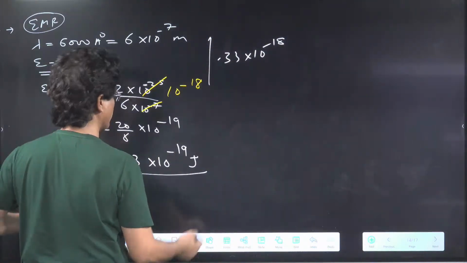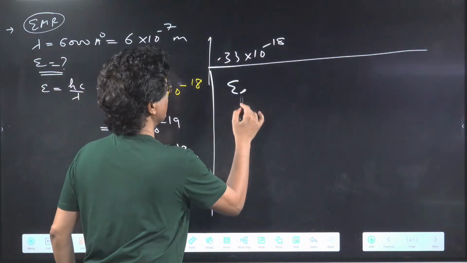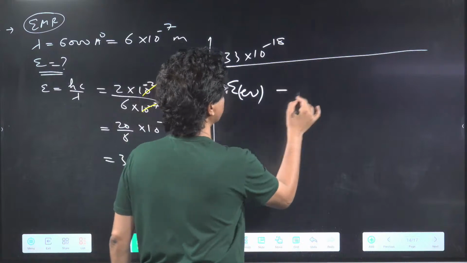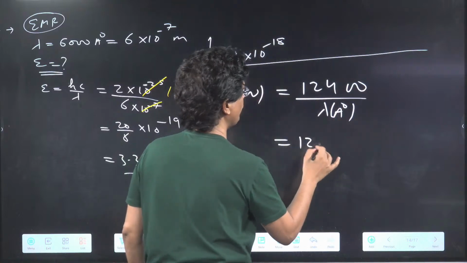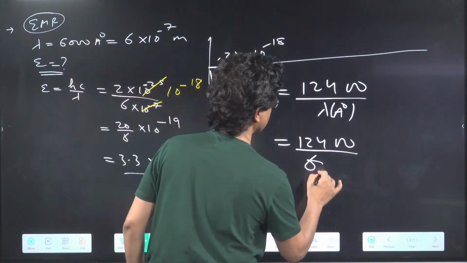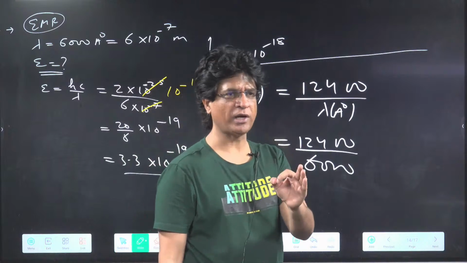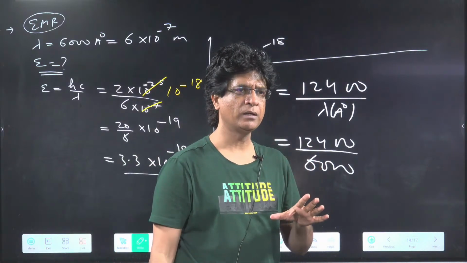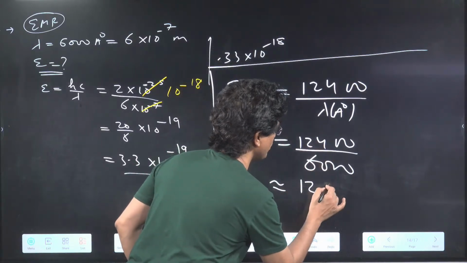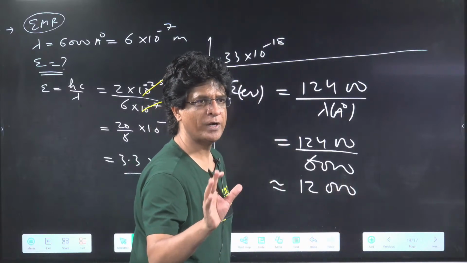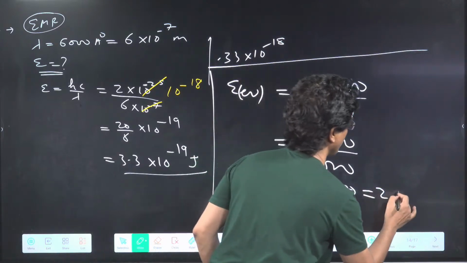I mean, you can have a different method also. If it's asking energy, I'll give the energy in terms of electron volt. Then it will be 12400 upon lambda in angstrom. So lambda is 6000. Can I go approximate? So this should be like 12000 upon 6000. Will it be okay? Approximately 2 electron volt.